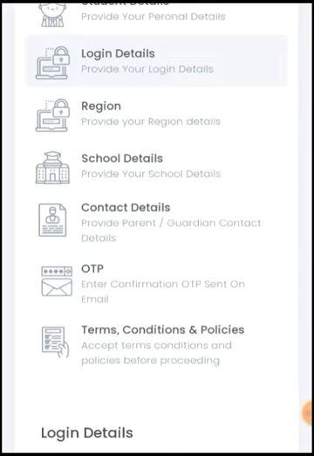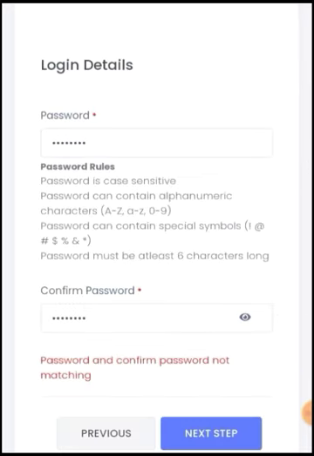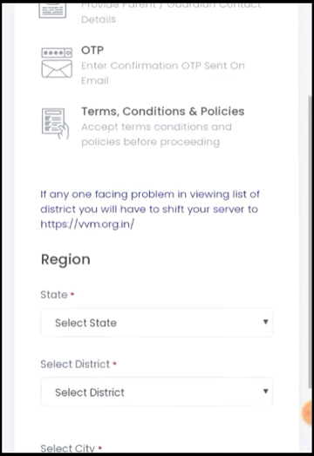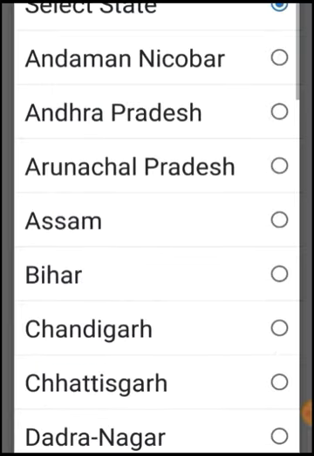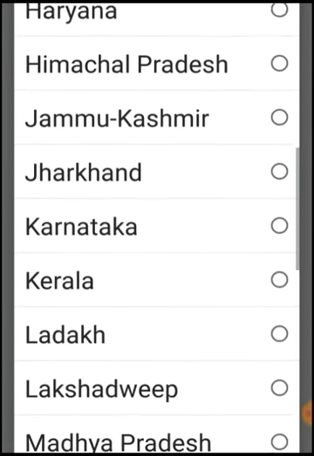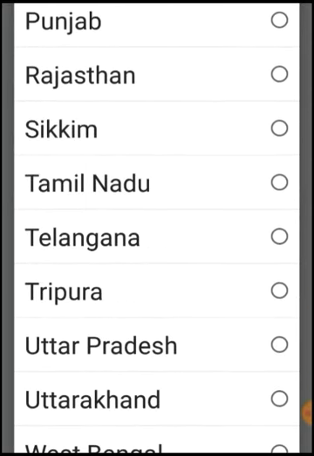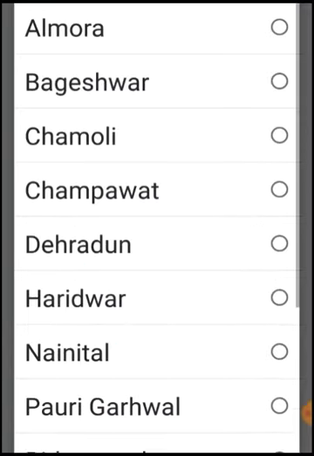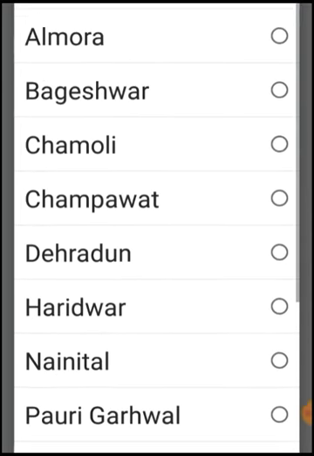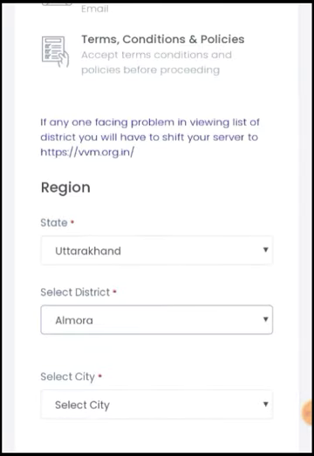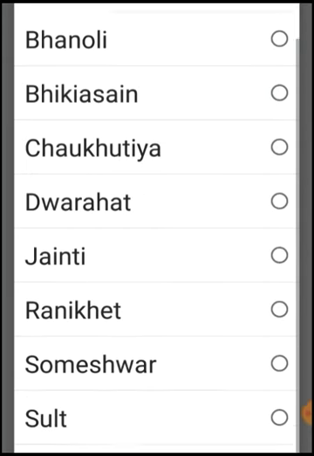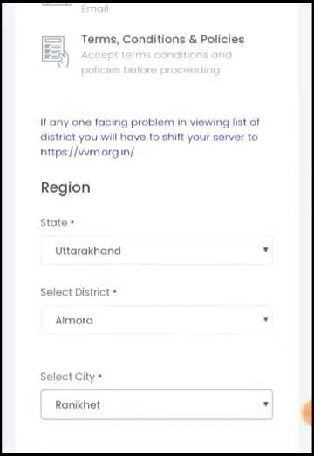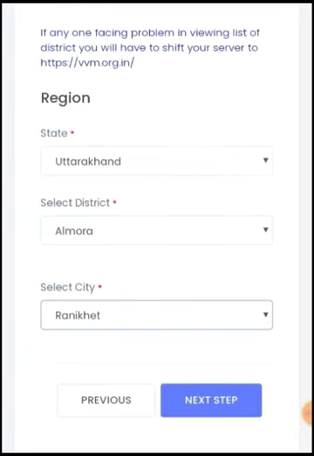On the next page you have to fill in all the details of the region. Here you will find the state. Our state is Uttarakhand, so we will choose Uttarakhand. After that you will select the district. The district is Almora, so you will select Almora. After that you have to select the city. The city is Ranikhet, so you will click on Ranikhet. This region is completed. Now you have to click on the next step.